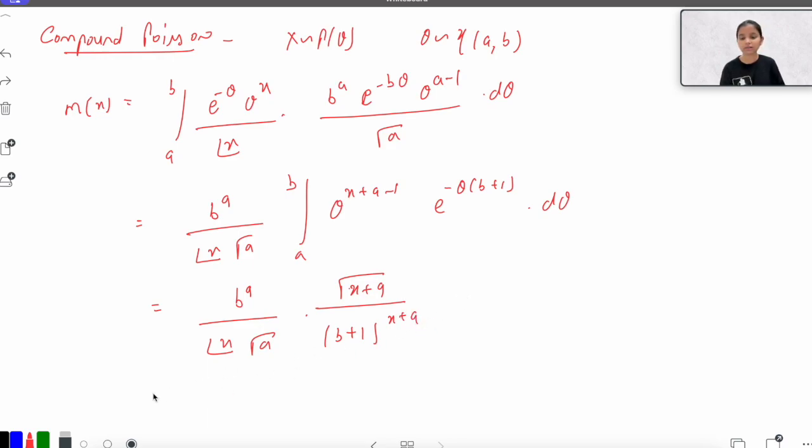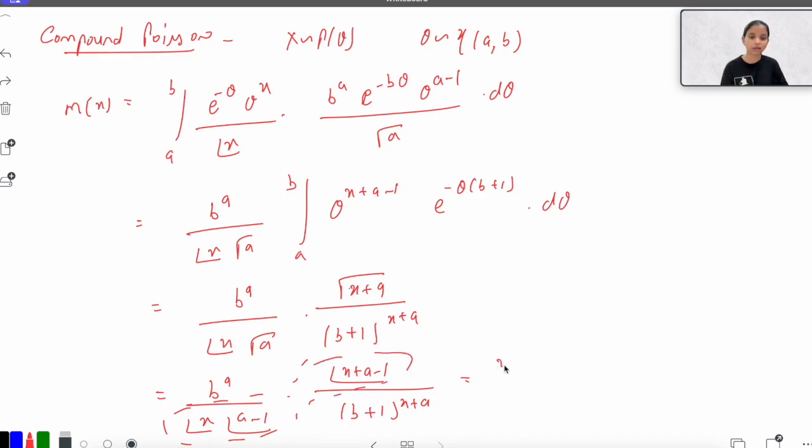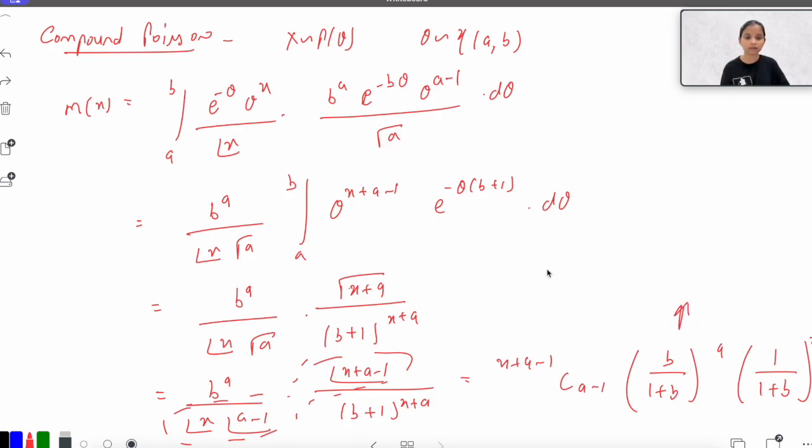Okay, that is further equal to b raised to the power a, gamma x plus a, that will be factorial x plus a minus 1, upon factorial x, factorial a minus 1, and b plus 1 to the power x plus a. Okay, so this can be written as x plus a minus 1 C a minus 1, and by distributing it we will be having b upon 1 plus b to the power a and 1 upon 1 plus b to the power x. Okay, now I can rewrite this thing as x plus a minus 1 C a minus 1.